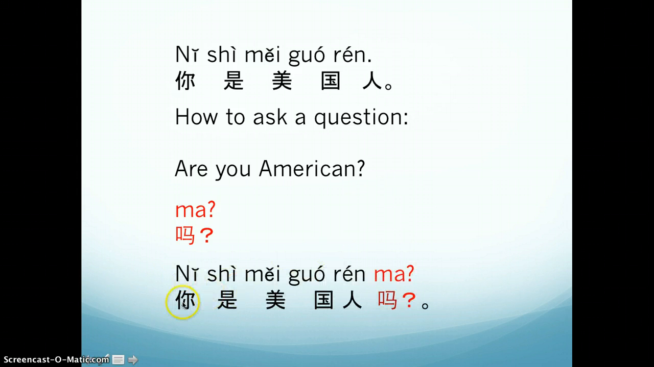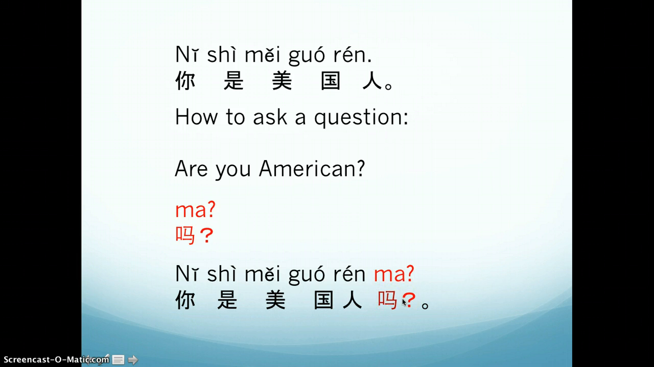So the sentence will be 你是美国人吗? So you can see the Chinese sentence structure is quite different from English. It still stays in the statement order. We don't switch "you" and "are" like English to make a question. Here it's always in statement order, and we just insert a different question word into the sentence to make different questions.